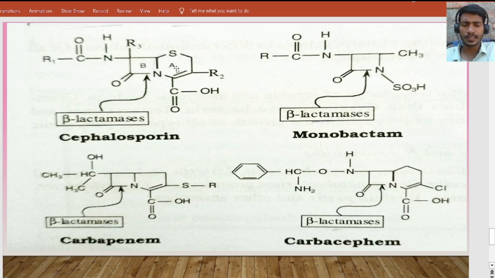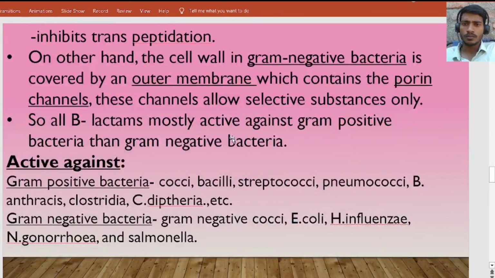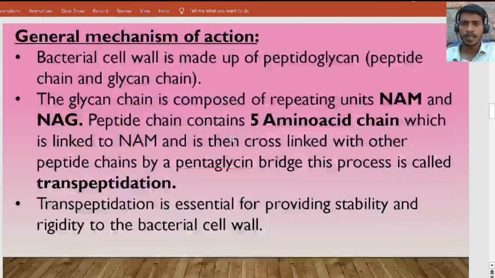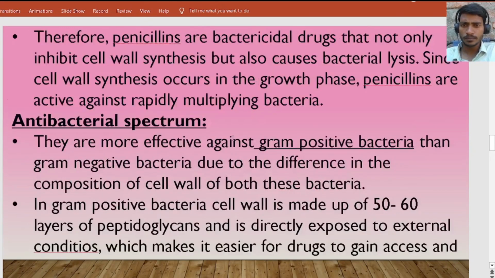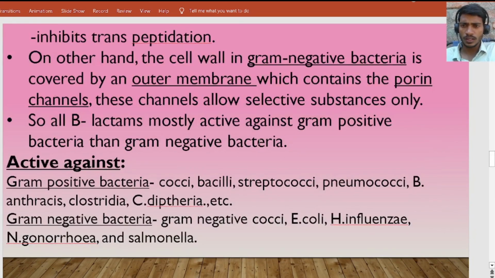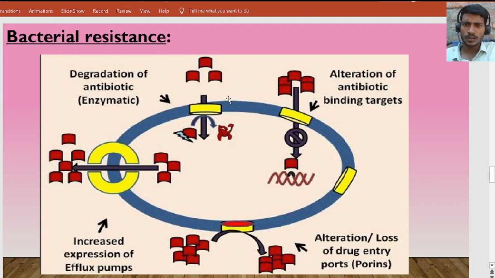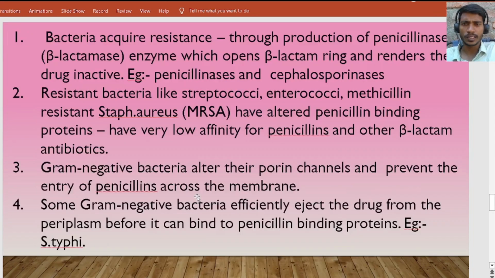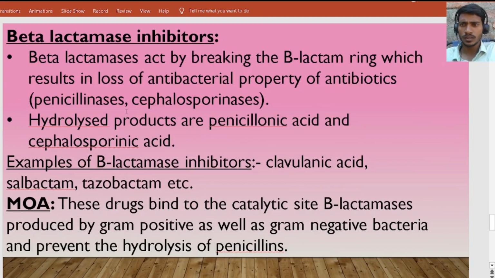Is it clear? I hope you all understood the mechanism of action of beta lactam antibiotics and the antibacterial spectrum, to which bacteria these antibiotics are more susceptible, and what the bacterial resistance mechanisms are, the four mechanisms, and finally beta lactamase inhibitors: clavulanic acid, sulbactam and tazobactam.